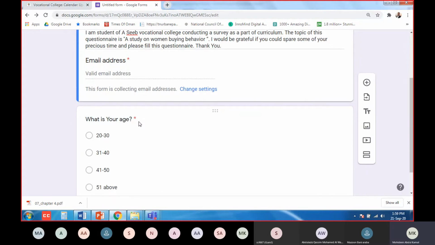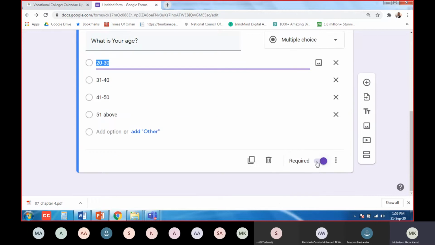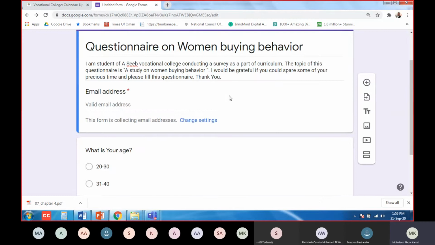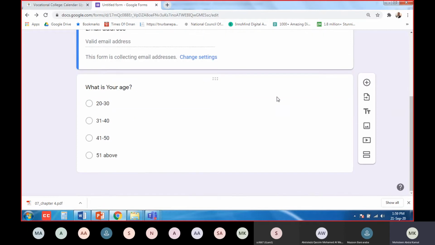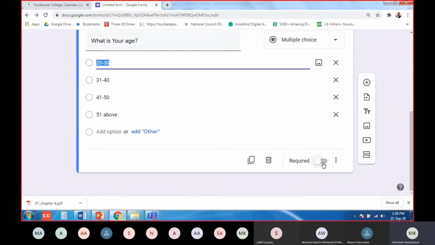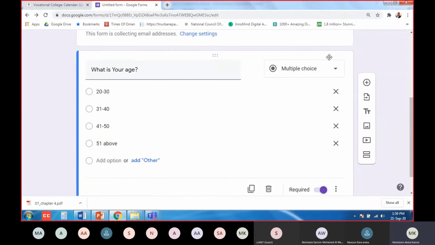Go to this. Okay, the red star is coming. Red star means that the question is compulsory. If you switch this off and go back, you see the red star will not come. If the red star is not coming, it means that if the person does not answer this question, no problem. But I want everybody to answer this question, so I have to put this as required on, so it will be compulsory.